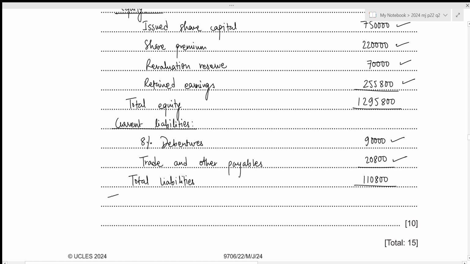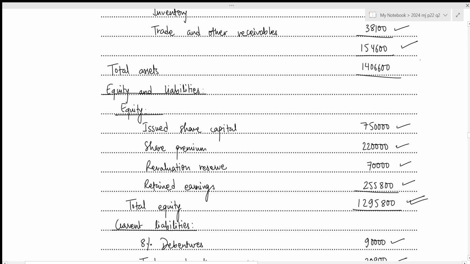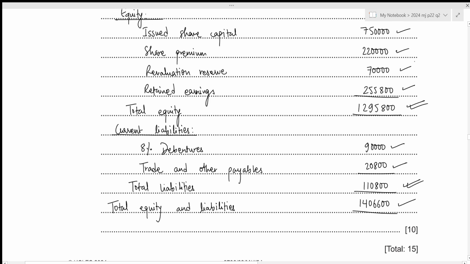Then we need to calculate the total equity and liabilities. So that is just going to be the sum of total equity and total liabilities, which is 1,295,800 plus 110,800, which results in the value of 1,406,600. And we can see that our total equity and liabilities is equal to total assets, which means that our statement of financial position is correct. That is all for the second question.